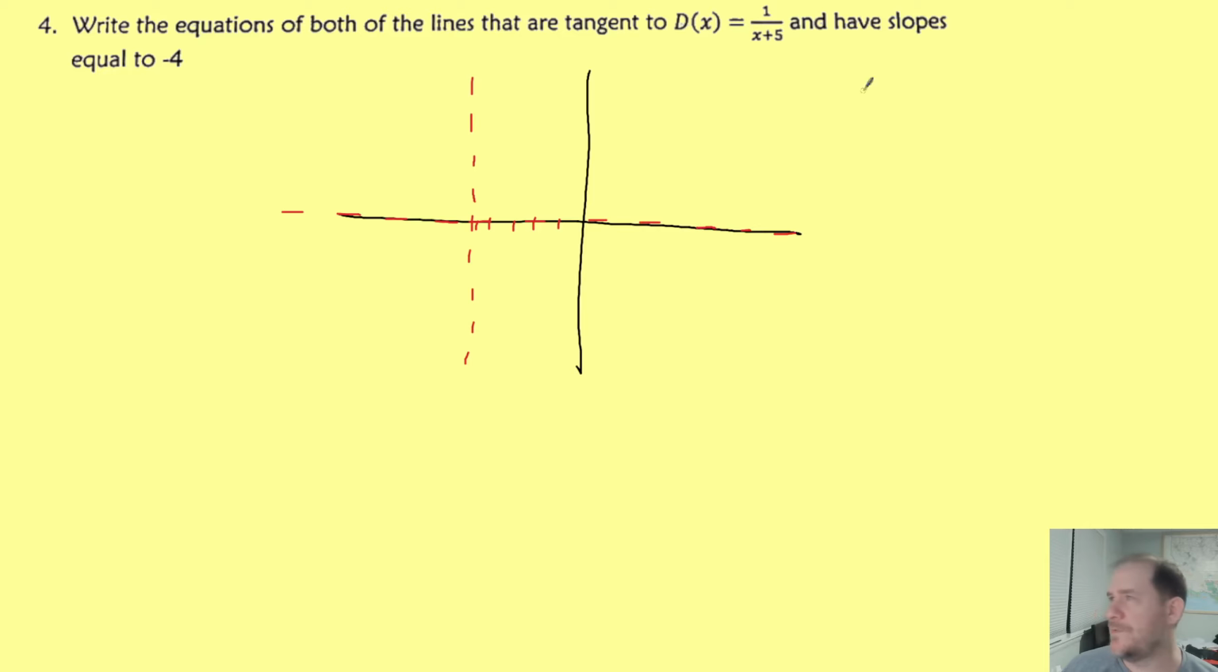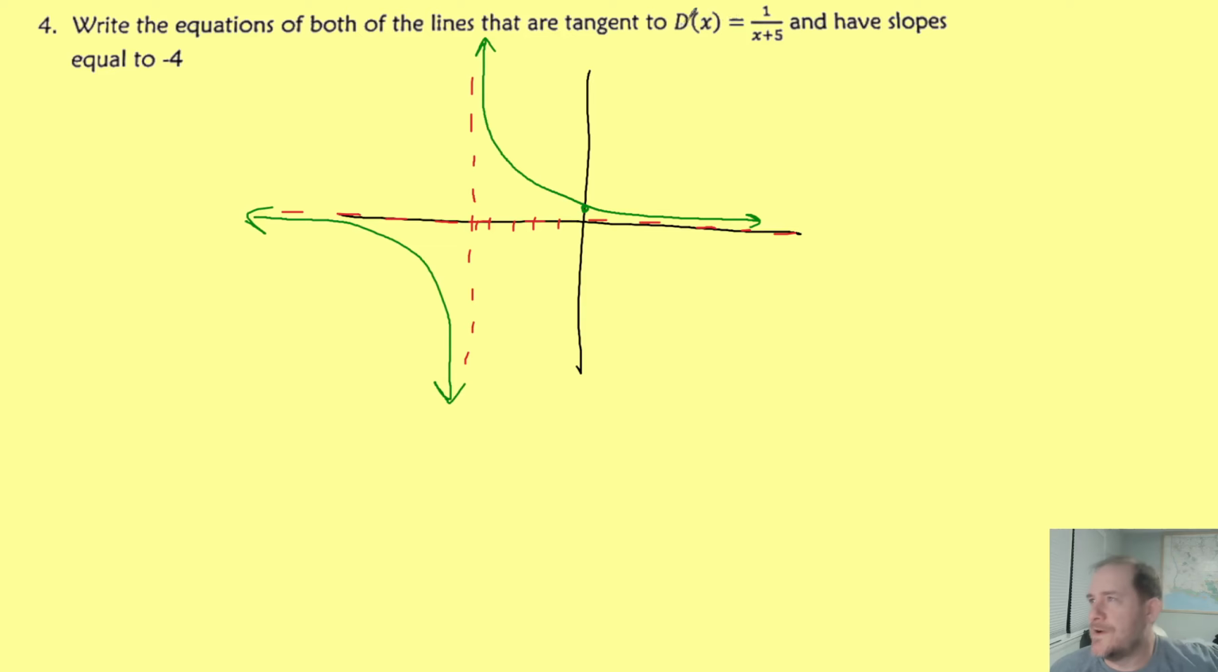And you can see that if you plugged in 0, you get positive 1/5. So we're above the asymptote. So we know we'll get one whole branch that's up above in this sort of quadrant, so to speak, and the other branch should be down here in the other quadrant. So there's a decent looking sketch of what d prime looks like. And then what are we trying to do? It says write the equations of both of the lines that are tangent and have slopes equal to negative 4. Well, negative 4 is pretty darn steep, so I'm thinking maybe it looks something like this.